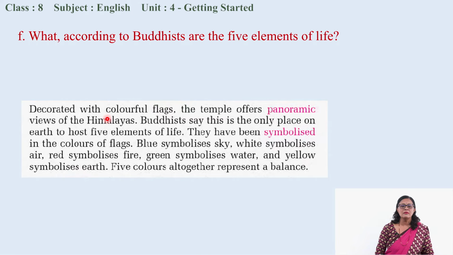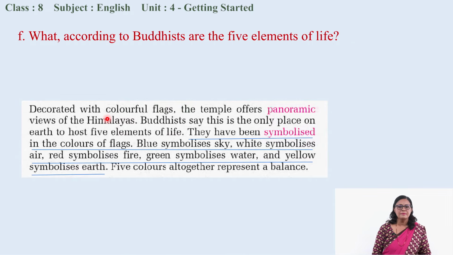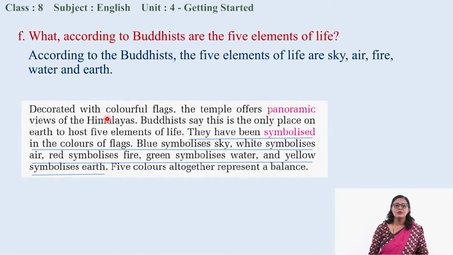Likewise, the final question, what according to Buddhist are the 5 elements of life? Okay, your turn to guess. Very good. They have been symbolized in the different colors of flags. Okay, the 5 elements are symbolized in the different colors of flags. Okay, so in Buddhism, the 5 elements of life are sky, air, fire, water and earth.